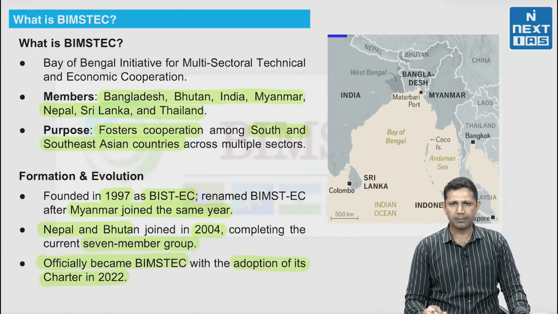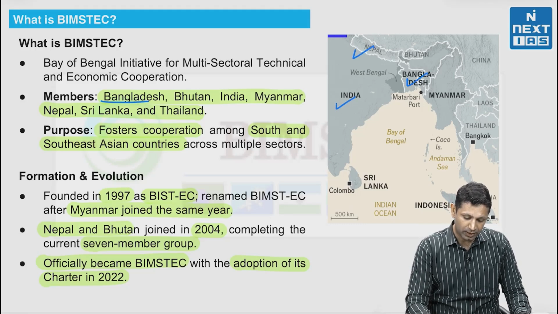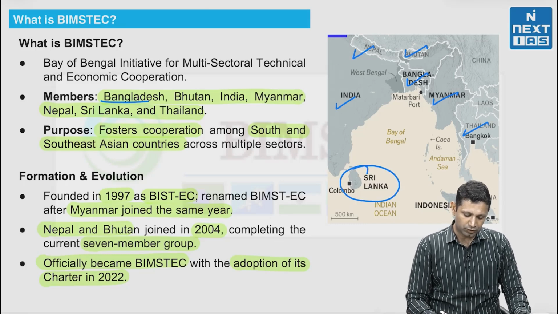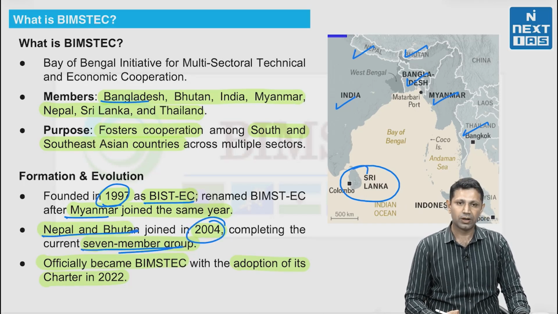Now, something about BIMSTEC. As we know, the members are Bangladesh, India, Nepal, Bhutan, Myanmar, then Thailand and Sri Lanka. It was formed in 1997 as BISTEC. Then Myanmar joined in that year and it became BIMSTEC. Nepal and Bhutan joined later in 2004 and it became a 7-member group.